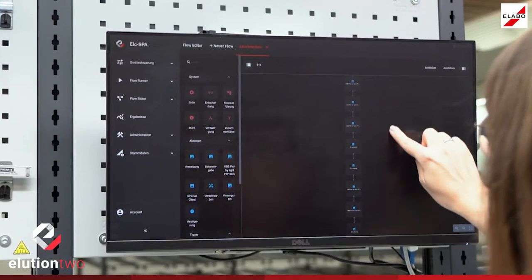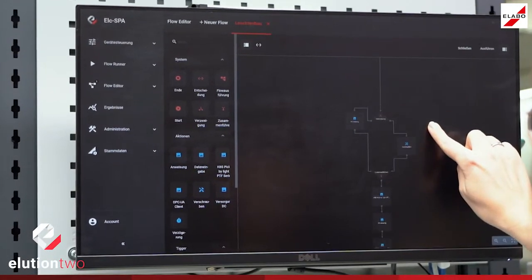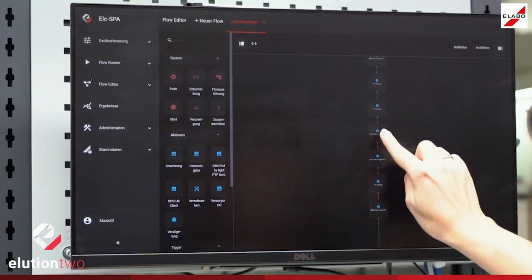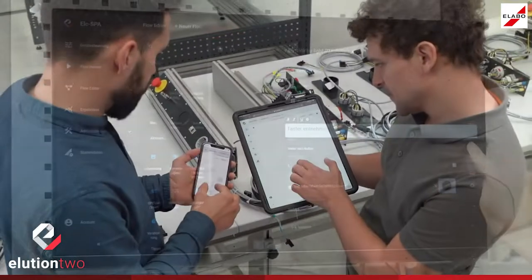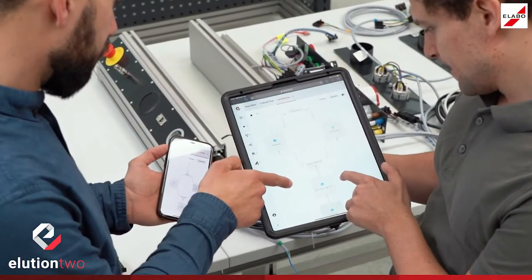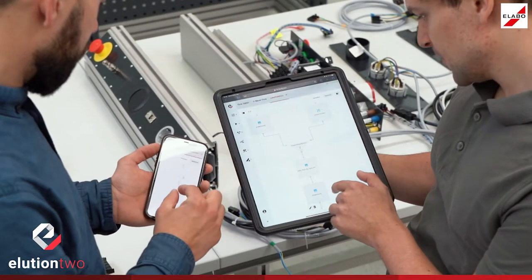The platform-independent system can be used in all assembly areas via mobile and stationary browser-based clients. Due to the responsive design, the software adapts to different end devices.